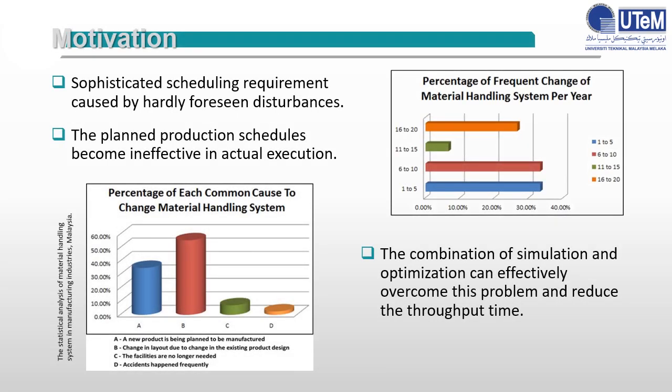Sophisticated scheduling requirements caused by hardly foreseen disturbances have created a new challenge for the manufacturing industry, especially for job shop scheduling problems in the reconfigurable material handling systems. The predictive-reactive job shop scheduling approach has proven effective, but the problem is NP-hard. Therefore, the planned production schedules become ineffective in actual execution. The combination of simulation and optimization, together with the implementation of heuristics and evolutionary algorithms, can effectively overcome this problem and reduce the throughput time.